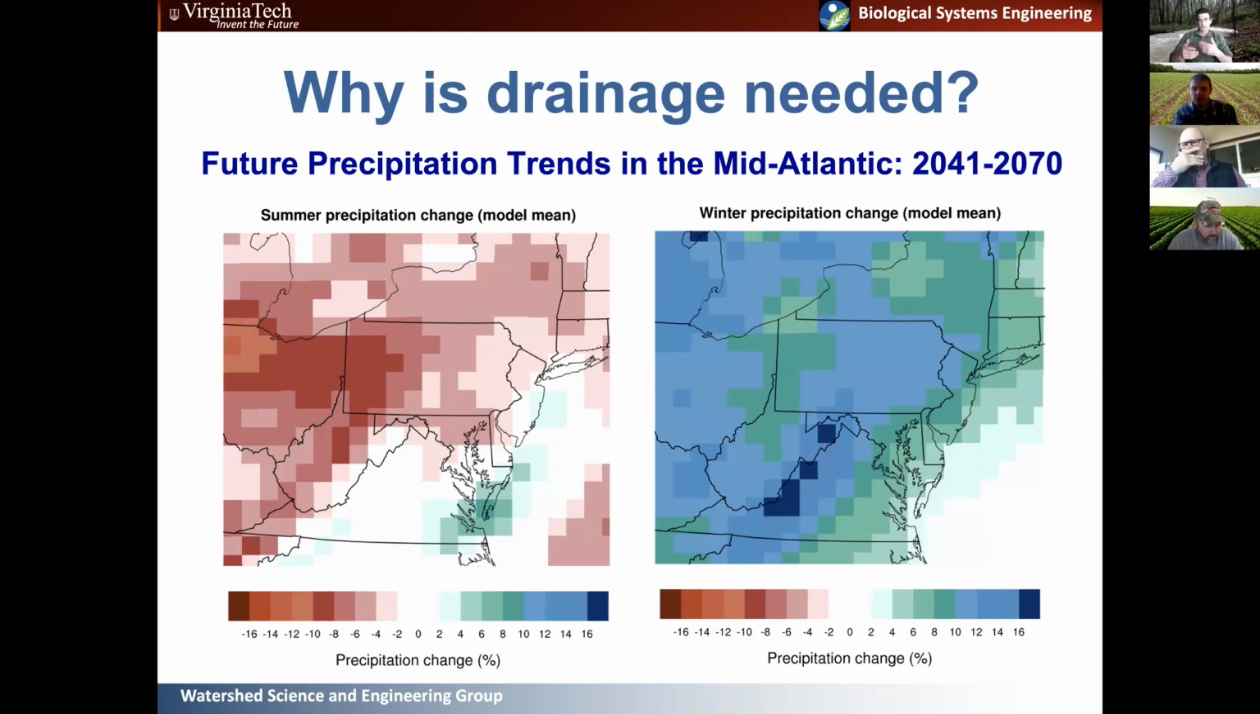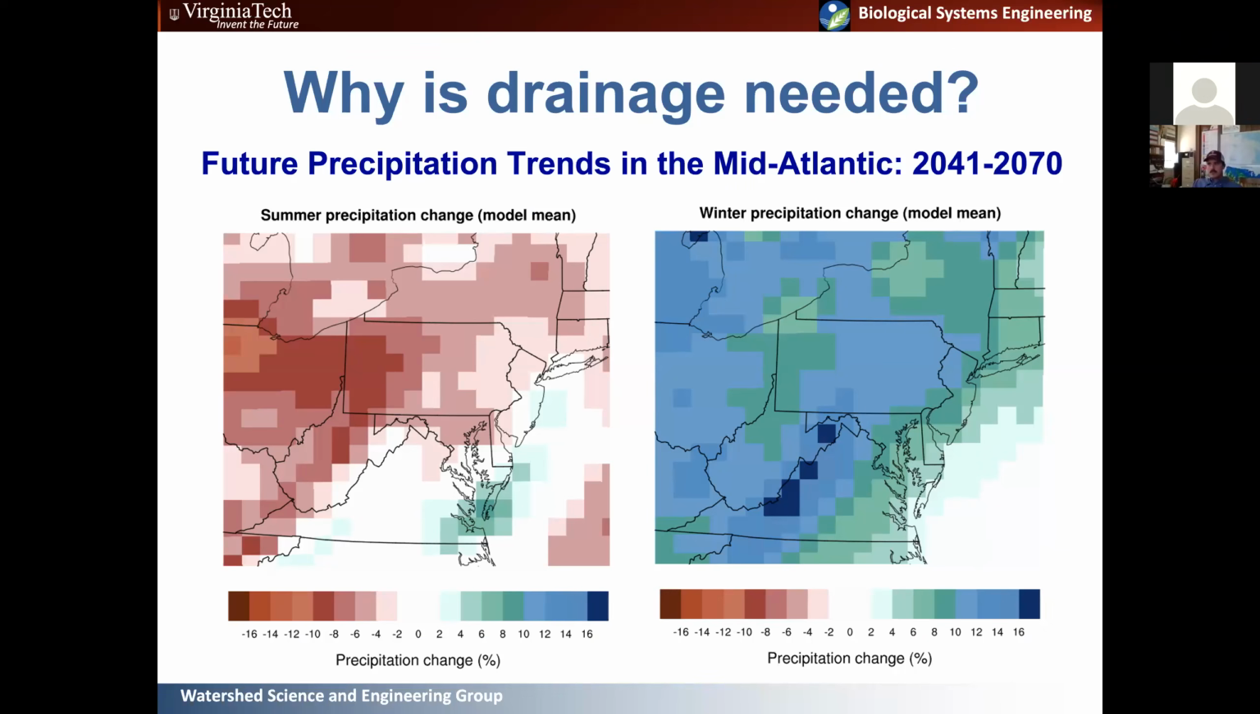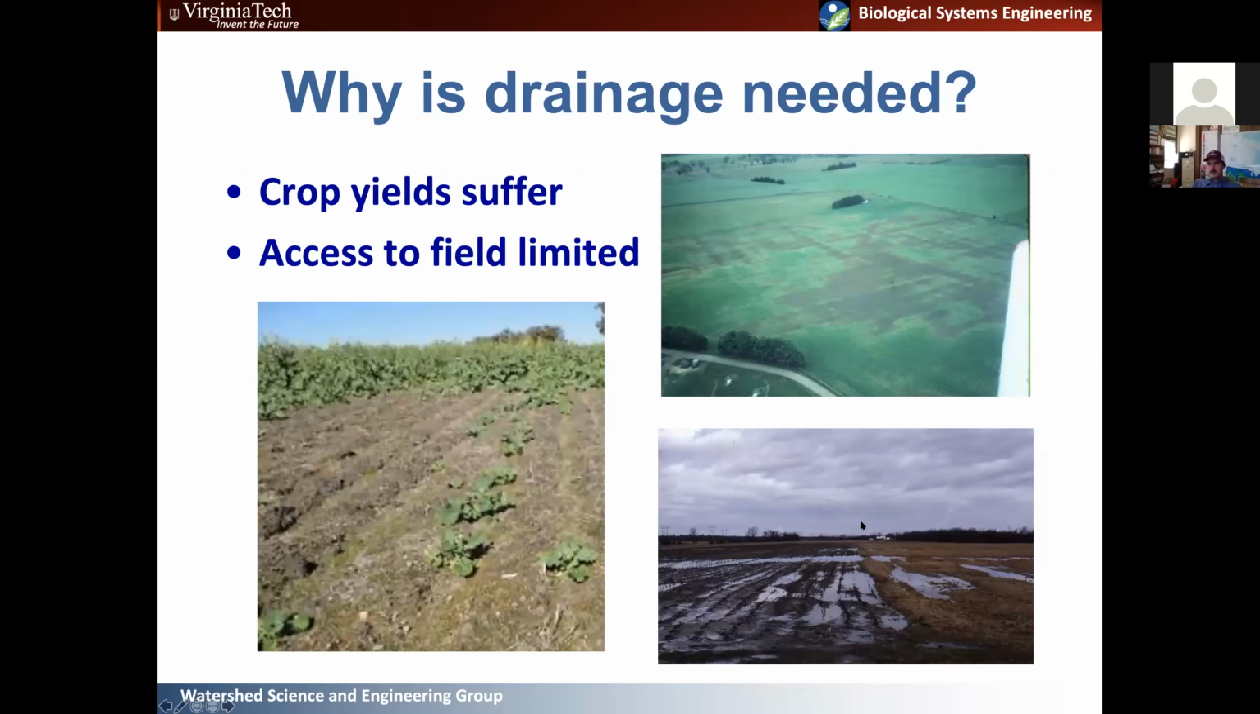So this is the short term, so 2040, 20 years from now, what might our precipitation regimes look like? And what you can see from the projections, and these have largely been borne out by recent precipitation trends, is we're seeing some pretty dramatic increases in winter. Well, I call it winter.